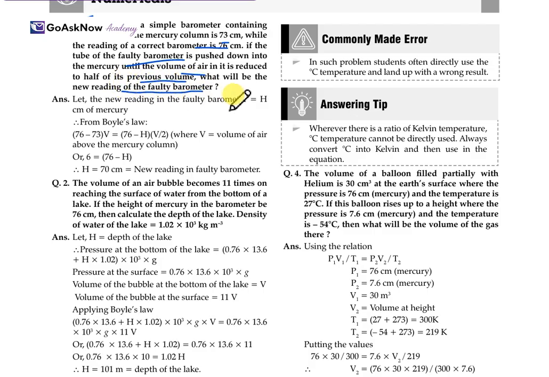So let the new reading of the barometer be h centimeter of mercury. From Boyle's law, (76 minus 73)V is equal to (76 minus h) times V by 2, at constant temperature, where V is the volume of air. So we get here 6 is equal to 76 minus h. So we get the value of h is equal to 70, which is the new reading of the faulty barometer.